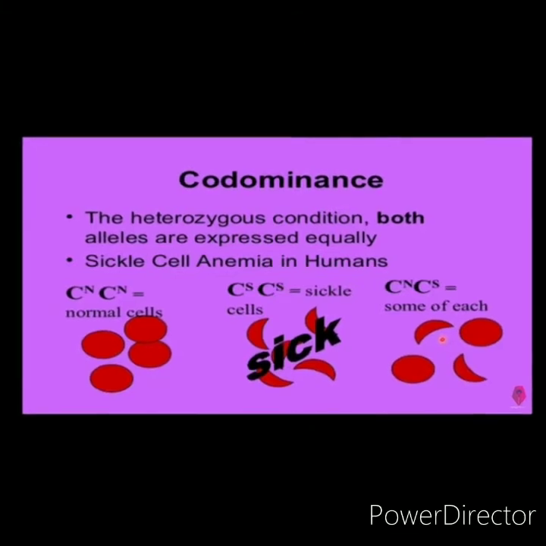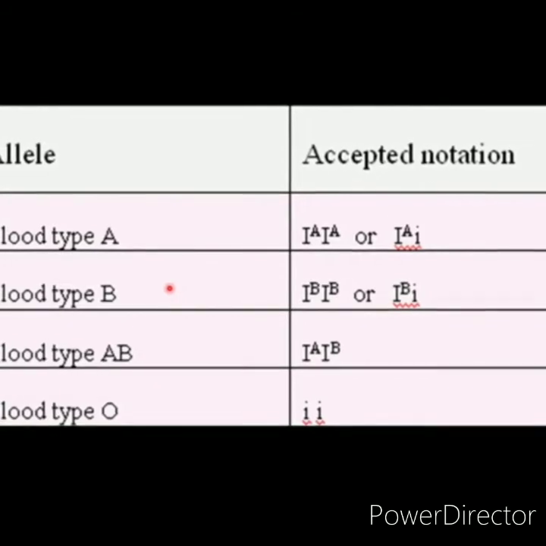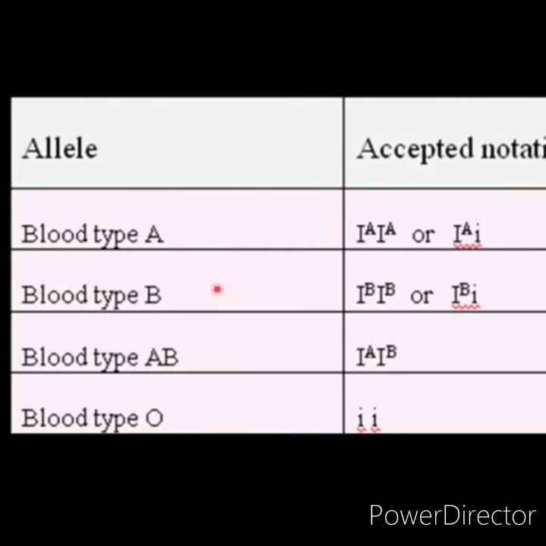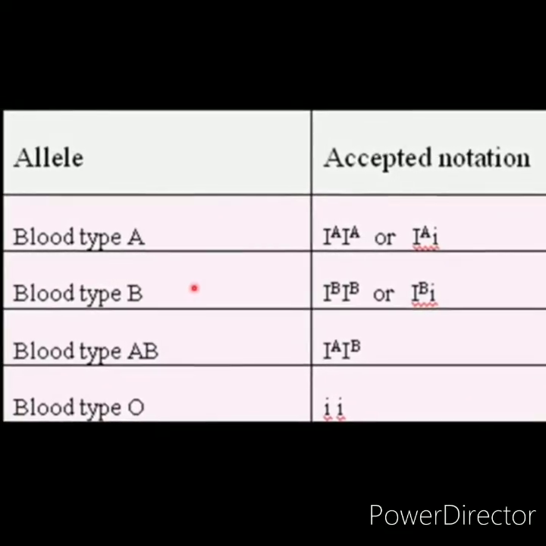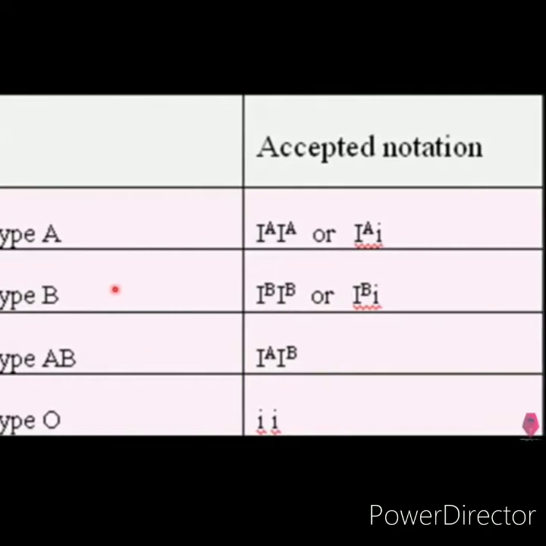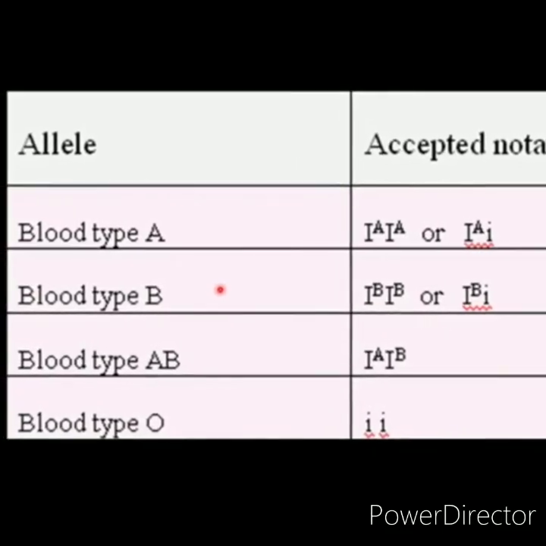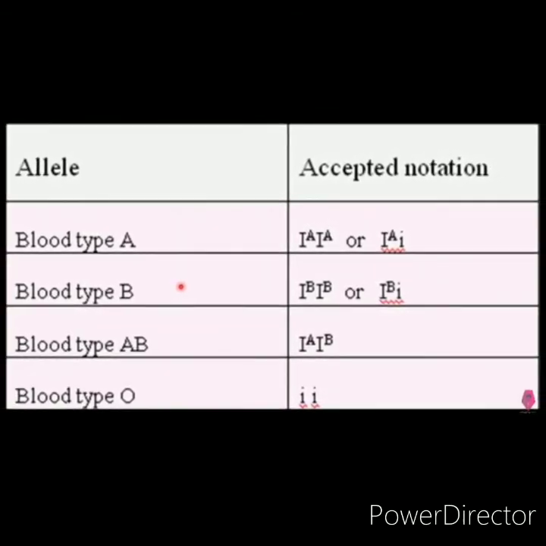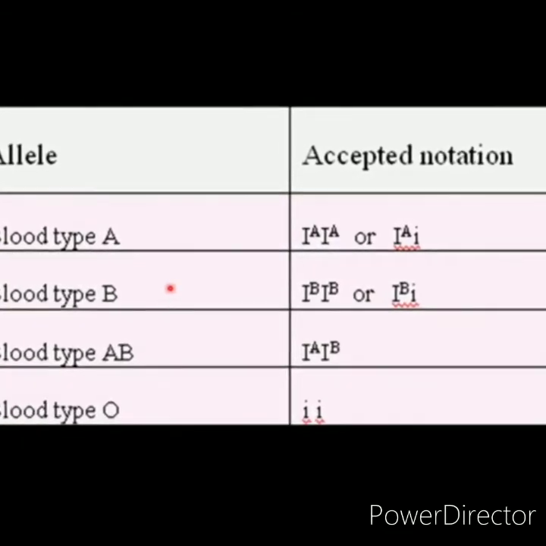It is called codominance. Another example for codominance is the ABO blood group. If our blood group is A, the blood cells contain immunoglobulin, with the homozygous dominant genotype IAIA or IA and small i. Small i is the allele for recessive. Here IA is dominant, so the F1 have blood type A.